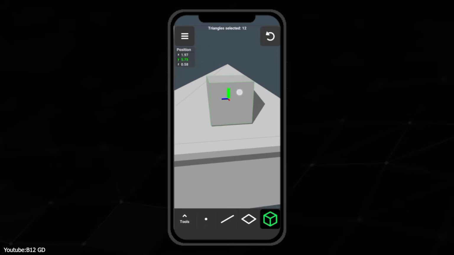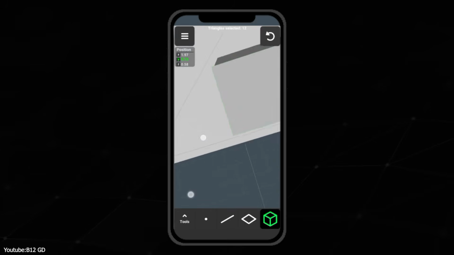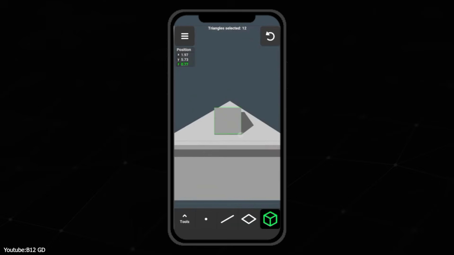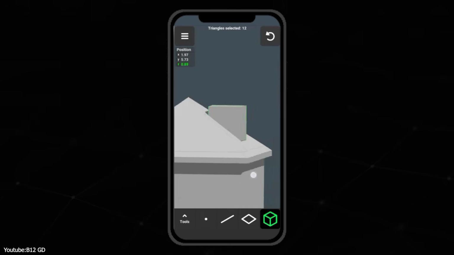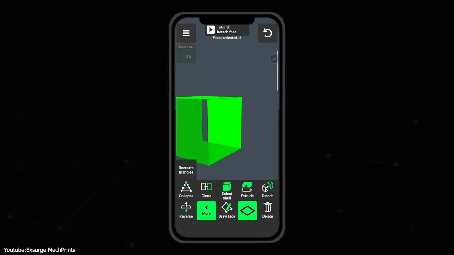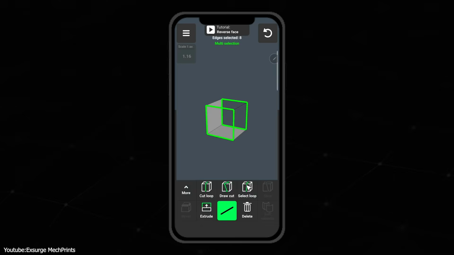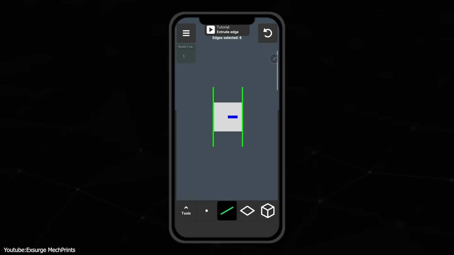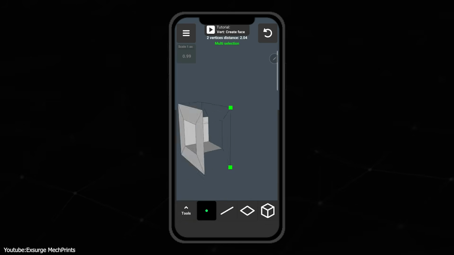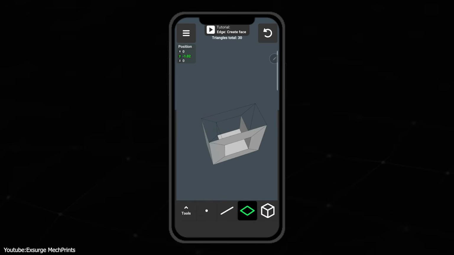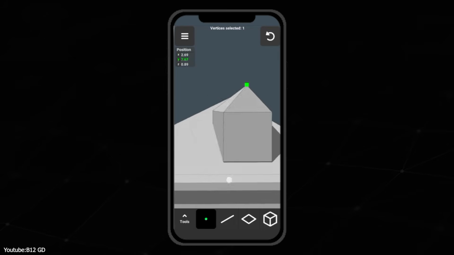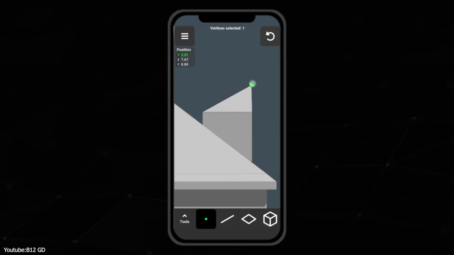Everything is built around rotating, scaling, and moving, so it feels like interacting with the model directly, rather than controlling the software. Underneath that simple interface, you are actually working with real geometry. You can select vertices, edges, and faces, merge them, connect them, and even create new faces manually. So in a way, it is teaching you the same fundamentals that you would use in something like Blender, just without overwhelming you. At the same time, the whole experience is very on the go, so you don't need